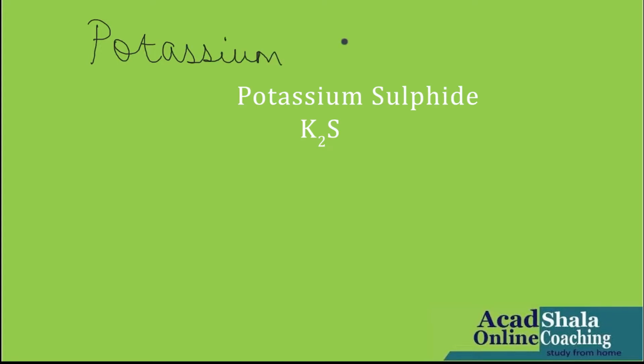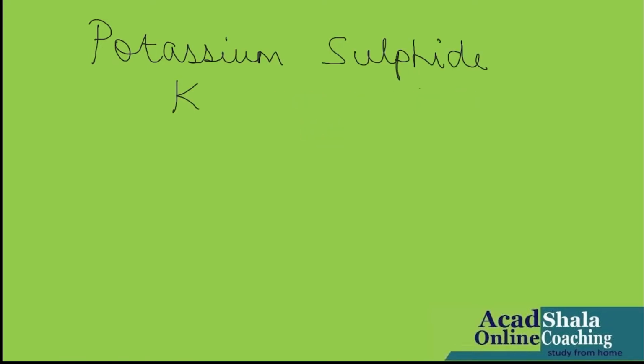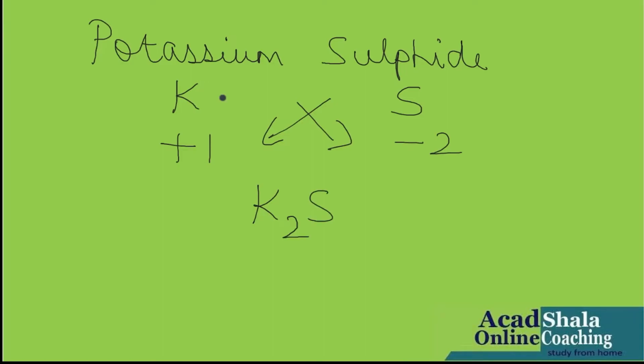potassium sulfide, symbol potassium K, sulfide is S, valency is +1. Valency of sulfide is -2. Criss cross, K2S. K2S. 1 we are not writing because it hardly makes a difference whether we write 1 or not. So this is the final answer, chemical formula of potassium sulfide. Let's go for another one.